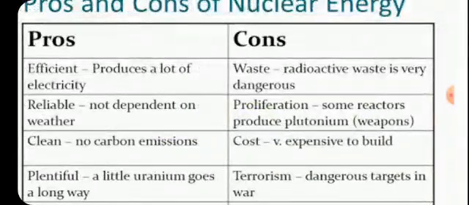Disadvantages are the radioactive waste is very dangerous. Nuclear fission reaction produces radioactive byproducts whose disposal is still a problem. Some of these isotopes are iodine, calcium, strontium, xenon, and barium. Right now, radioactive waste is dumped deep into the sea, which is again a disturbing factor for the environment of the sea.